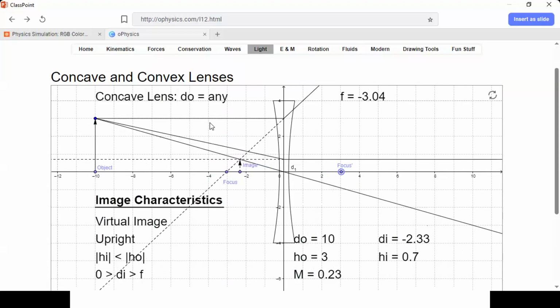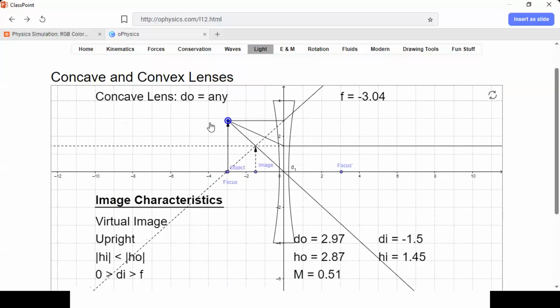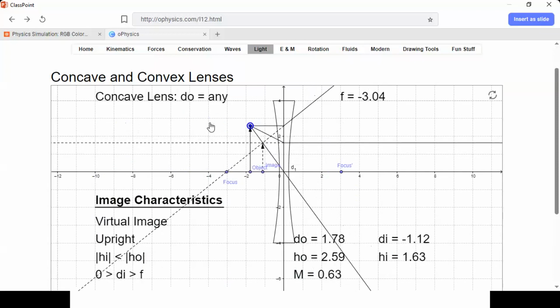The image of the concave lenses is always virtual. Why? Because if I place the object in the focal distance, you will still have an image, yes? You see the image again is virtual. Why virtual? When you extend the refracted light, they intersect. But the refracted light on the other side of the lens never converges, they diverge. But if you extend them, they intersect. That's why we have a virtual image. Okay?